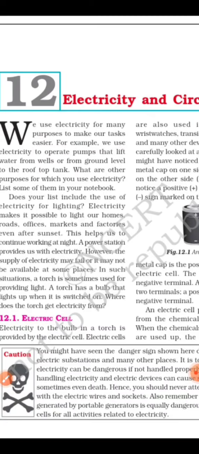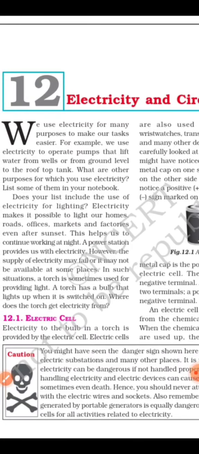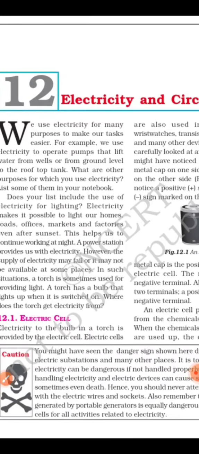But there are some small devices that provide us electricity, and it is called an electric cell. So what is this electric cell? Actually, an electric cell is a source of electricity which is helpful to provide electricity in small devices like a torch or bulb or toys to run them.